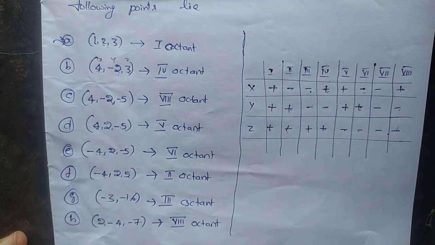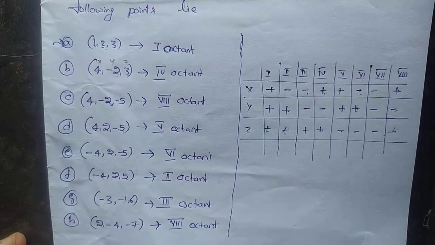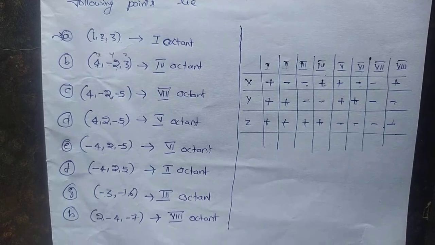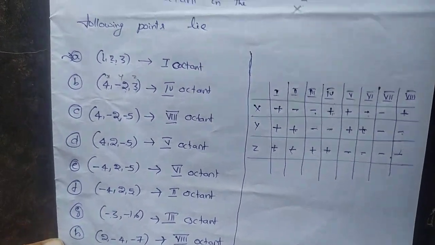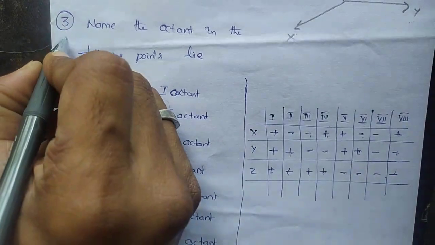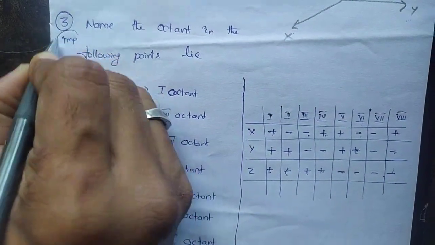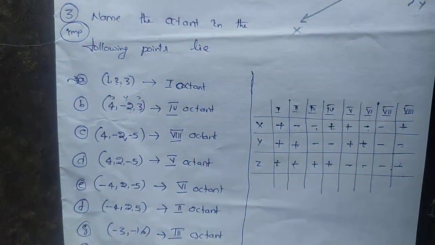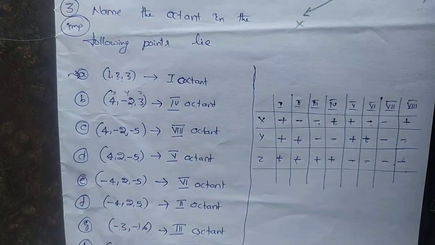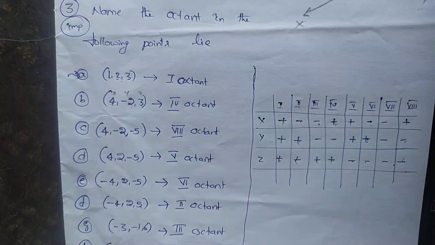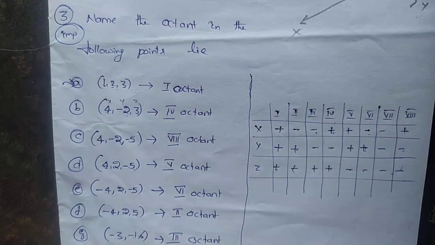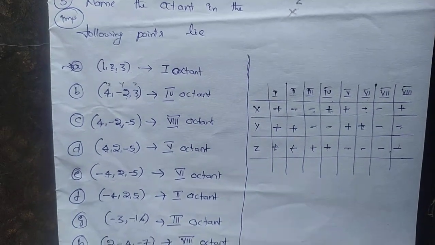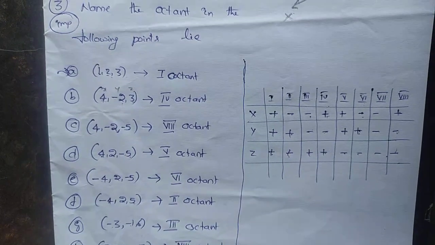So this is the procedure for finding which octant the point lies in. These types of questions are important for your examination. Maybe there will be a chance of these types of questions being asked in your annual examination. Understand? Okay, now let us move on to the next question.